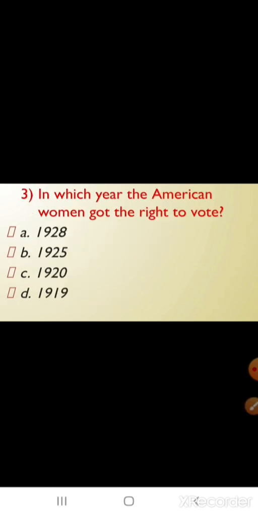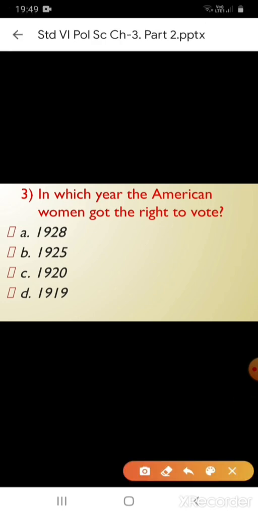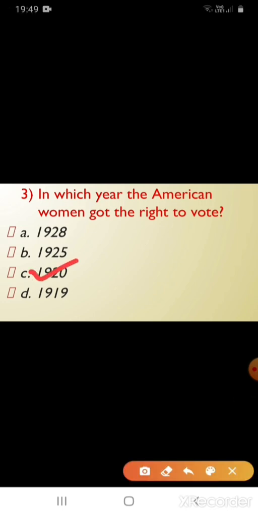Third one. In which year did the American women get the right to vote? A. 1928. B. 1925. C. 1920. D. 1919. What is the correct answer, children? Yes, C. 1920. So, the American women got the right to vote in the year 1920.